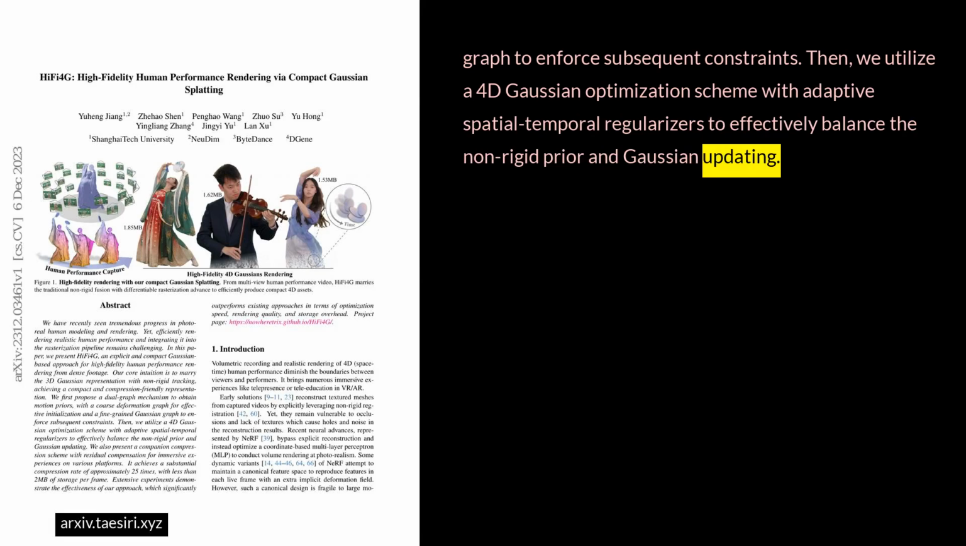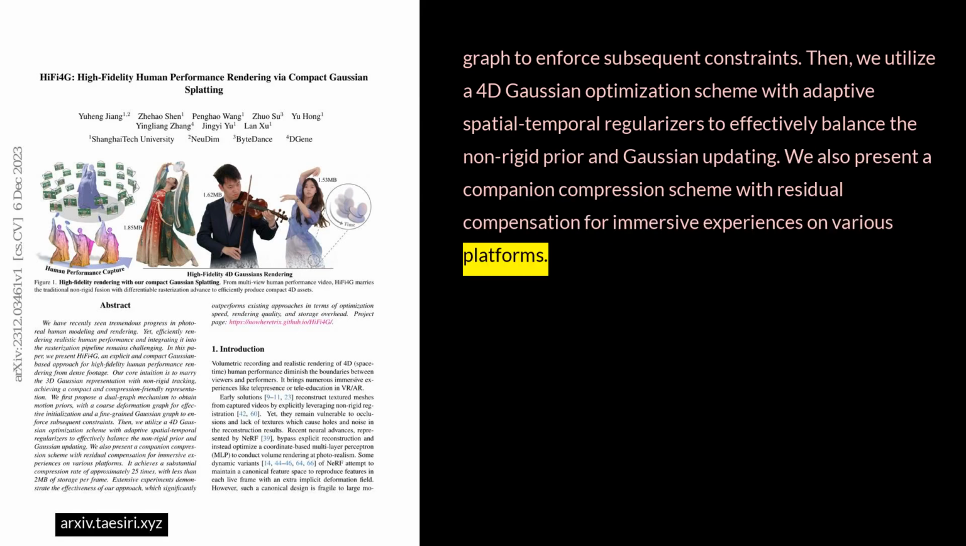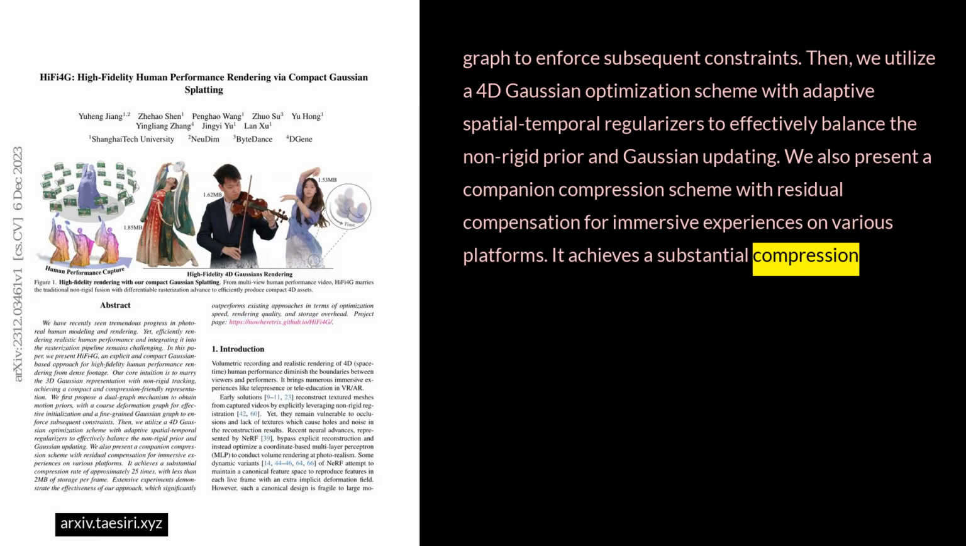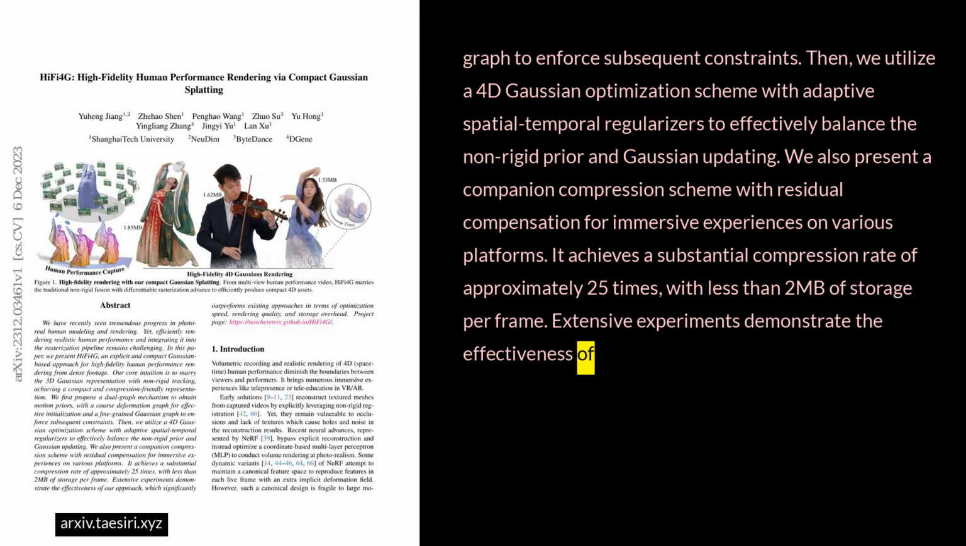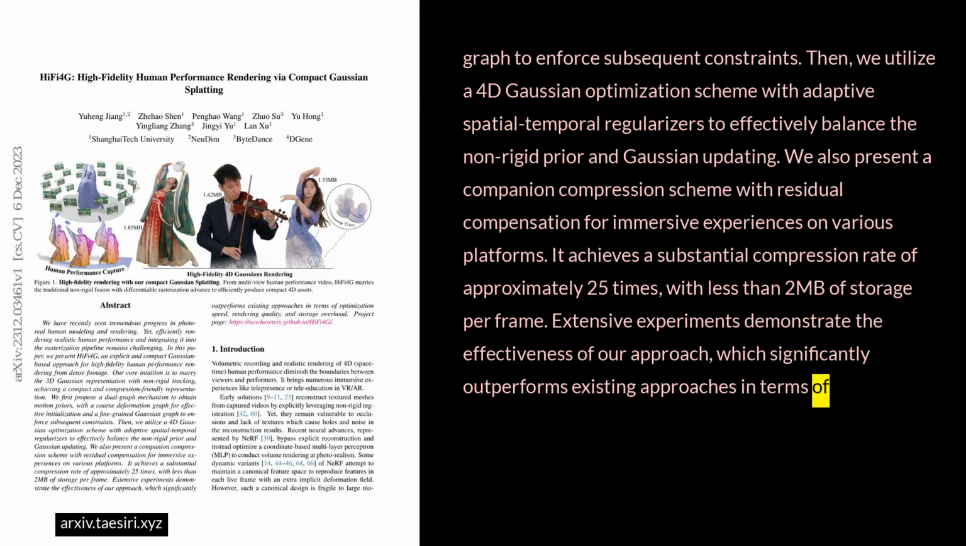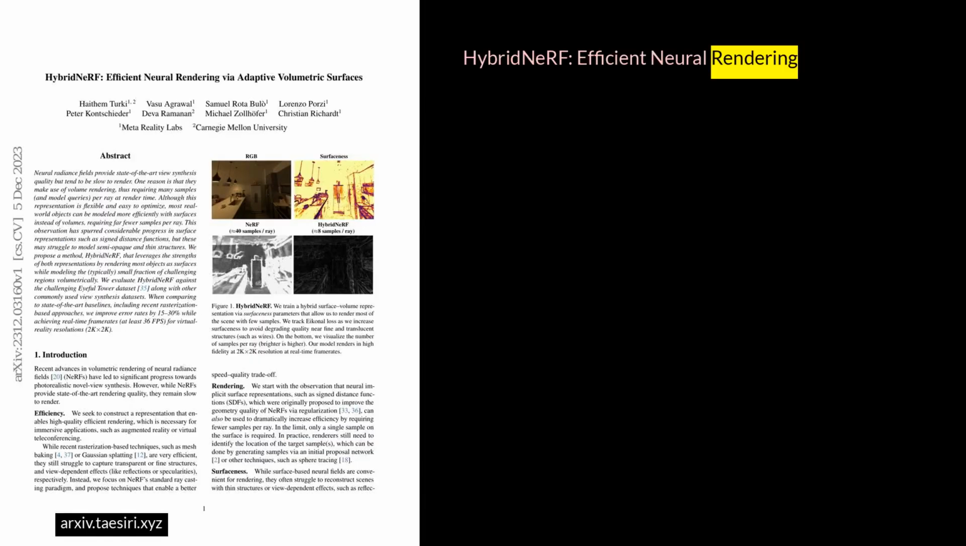Gaussian updating. We also present a companion compression scheme with residual compensation for immersive experiences on various platforms. It achieves a substantial compression rate of approximately 25 times, with less than 2 MB of storage per frame. Extensive experiments demonstrate the effectiveness of our approach, which significantly outperforms existing approaches in terms of optimization speed, rendering quality, and storage overhead.